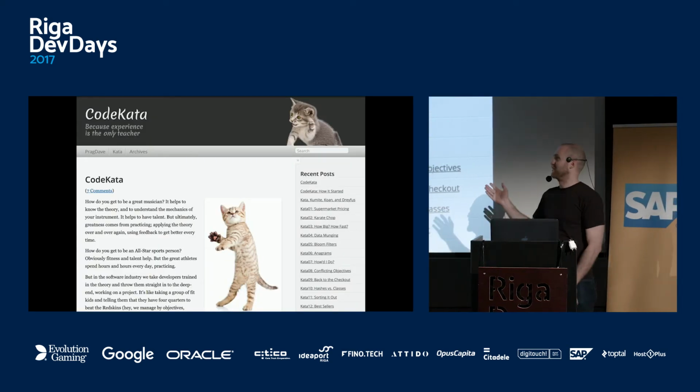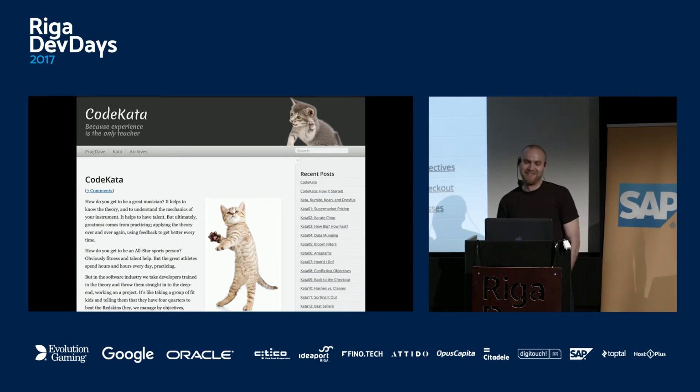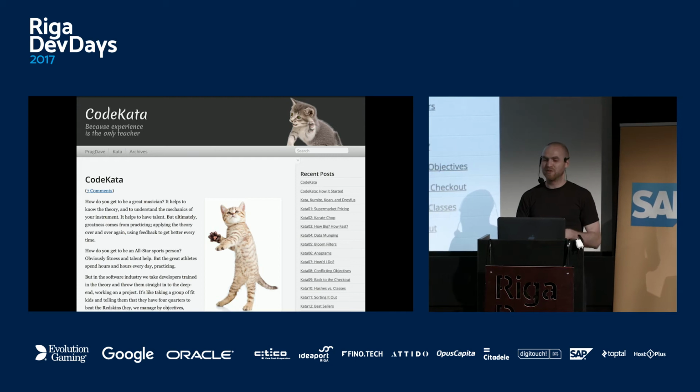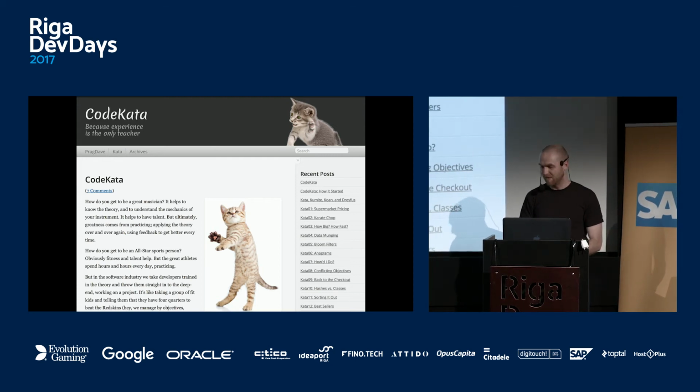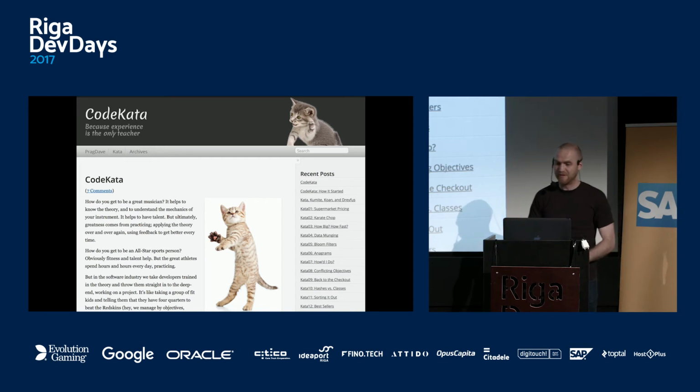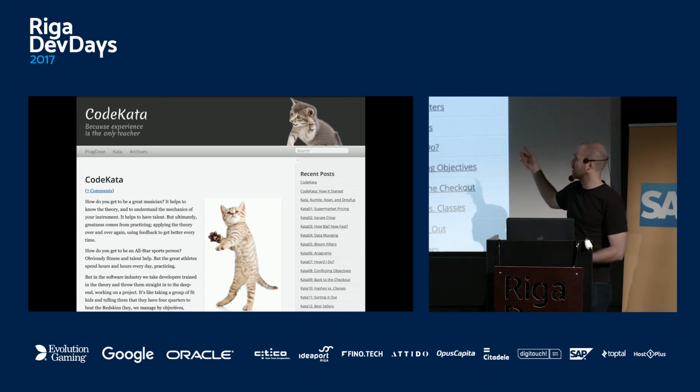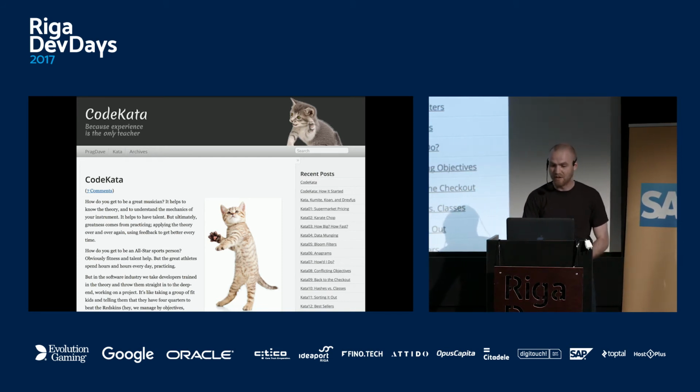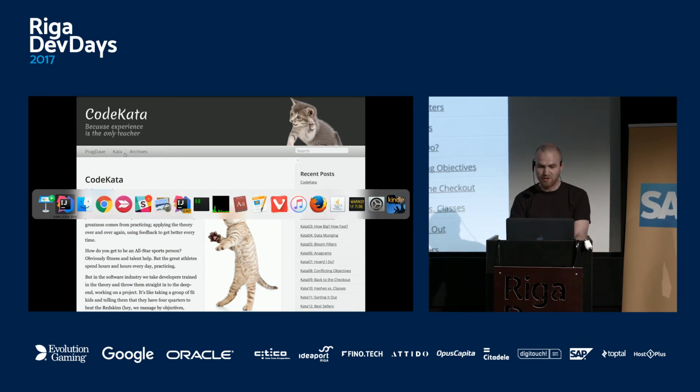It used to look a bit more serious than that. But in general, a code kata is like an exercise which you repeat to get better at something. So in martial arts, they repeat the same movement. In programming, they repeat the same exercise. That's the idea. So he published a bunch of katas. There are other websites, but on this website there was a code kata with data munging, kata number 4. So switch to the IDE.